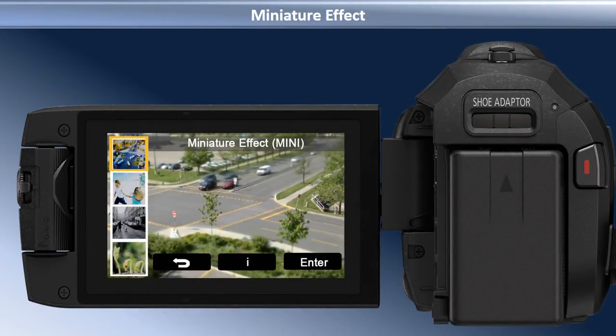Miniature Effect allows you to record motion pictures with a diorama effect, like recording in miniature, by intentionally creating a focused area and an out-of-focus area in the periphery of the image and recording the motion picture with an interval. Motion pictures recorded with this function will look as if the frame rate is low.